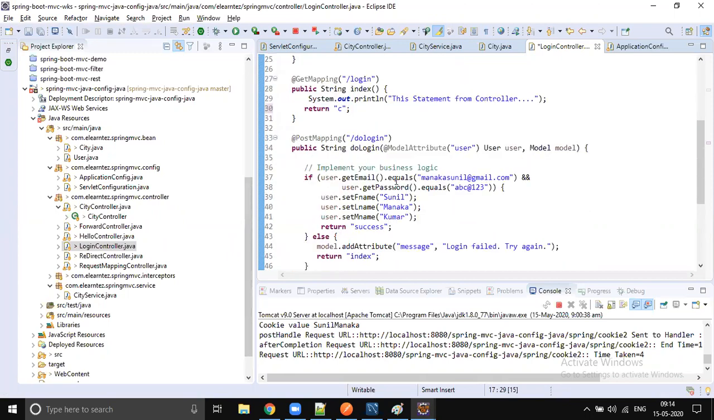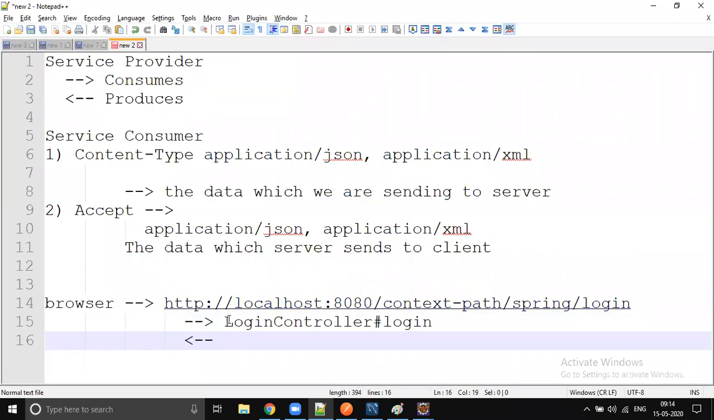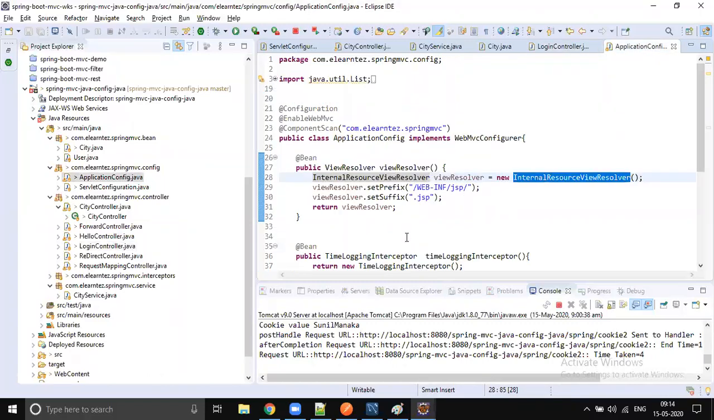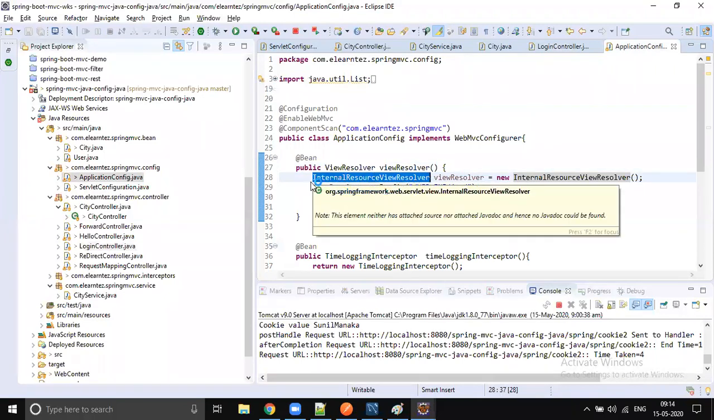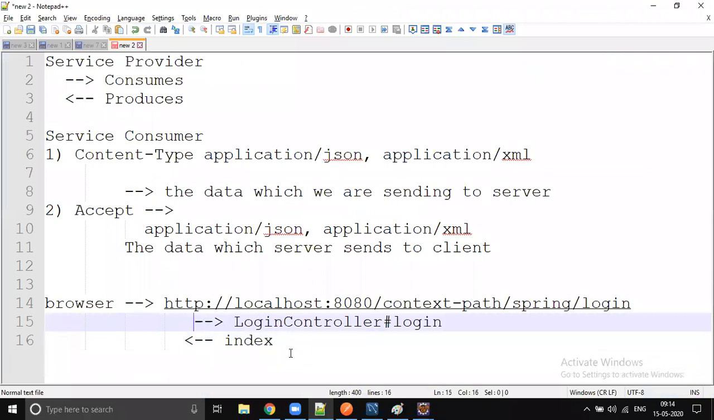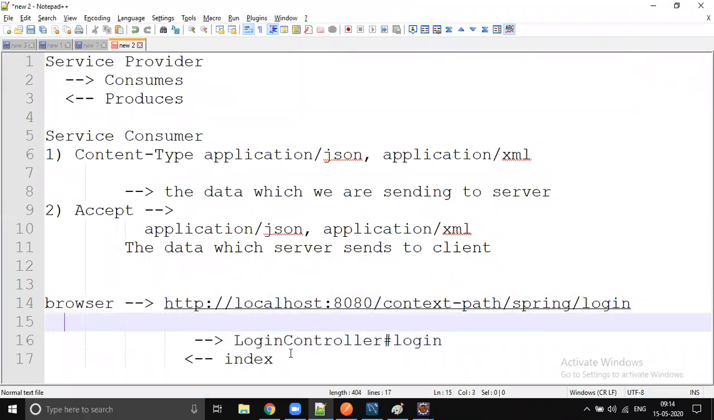You get index as a string, but it is a controller. So immediately it will check for a view resolver, right? Is there any view resolver configured? By default, it is an internal resource view resolver, but we did configure it explicitly. So it takes the prefix from the view resolver. So first of all, it goes to the Tomcat server, then to web.xml or web application initializer.